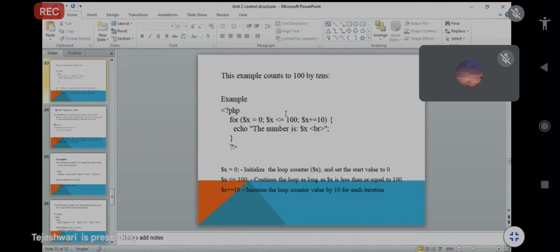Yes, this is true, so control goes to the echo statement and it prints: the number is $x, which means 0. So the first statement is printed.